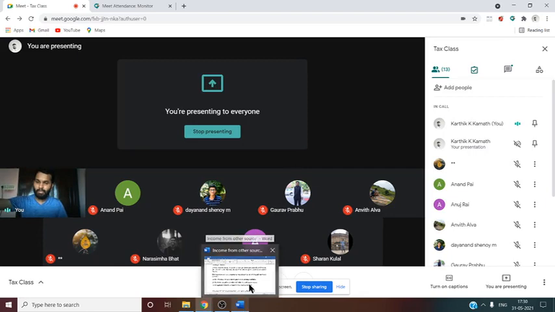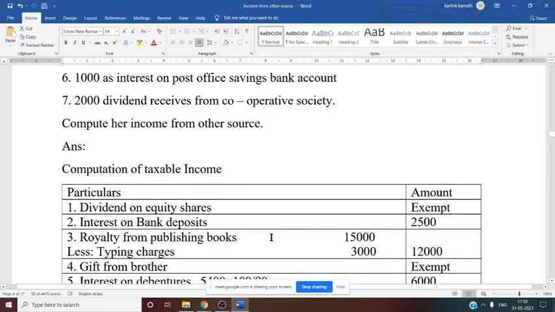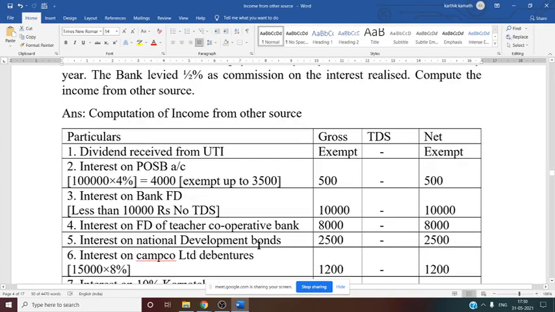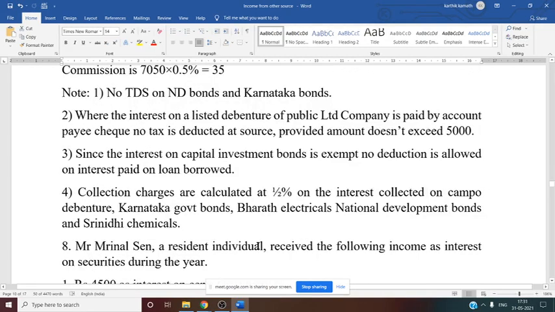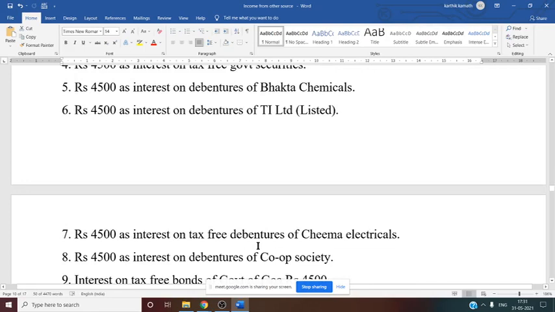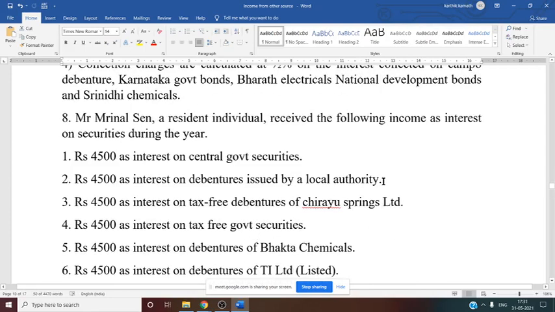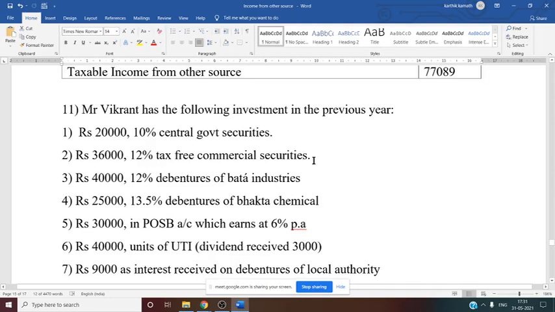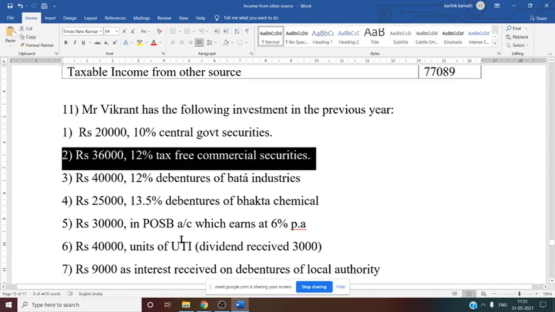So we are discussing the problem, so there we have to see all the adjustments. Now as per the rule we have to calculate. So we are discussing problem number 11. If you see here, problem number 11, see this. Yes, see this. Now 36,000, 12% tax free commercial security.